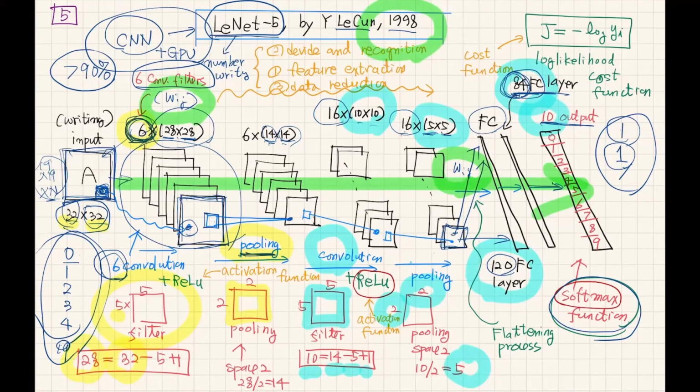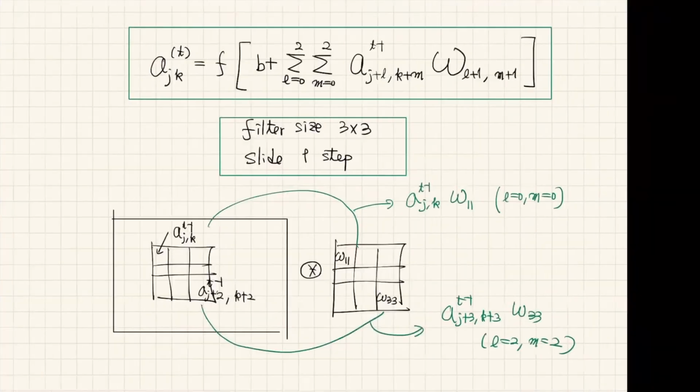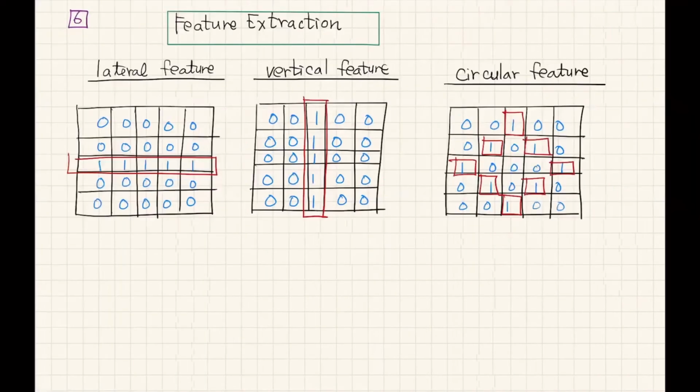Right now CNN is more developed, and looking at the publications, probably the current CNN architecture is more complicated and complex, maybe 100 times, 1,000 times more than this one. And as I told you before, that is enabled by the help of computing power called GPU. Now let's talk a little bit about the filter.